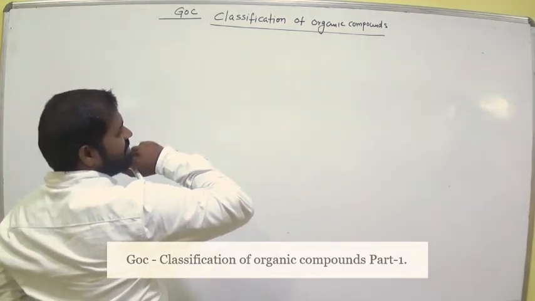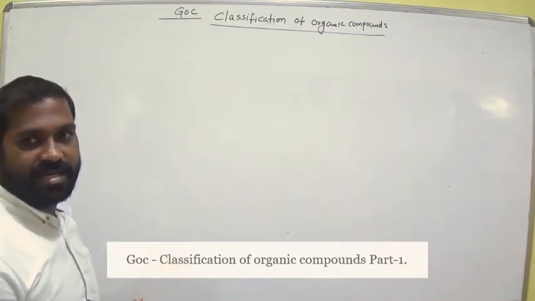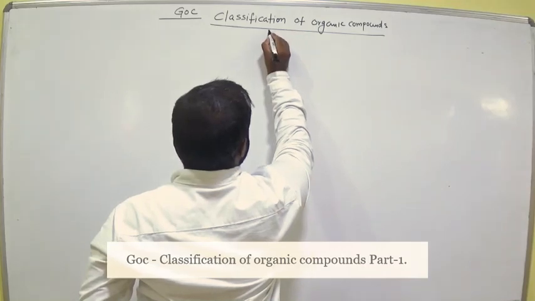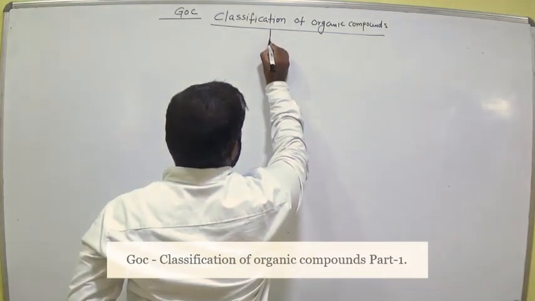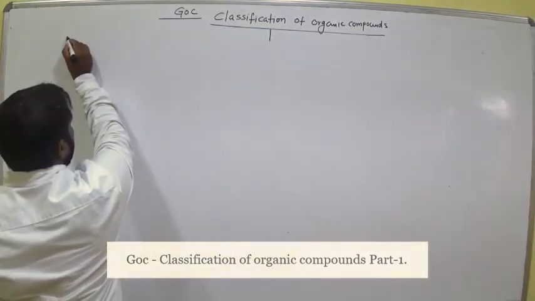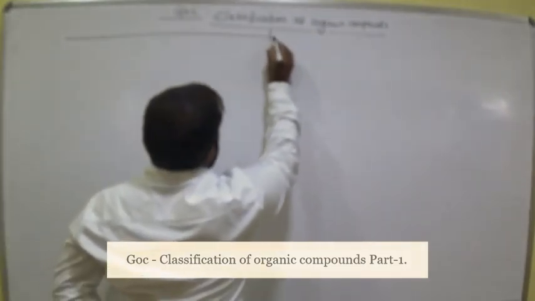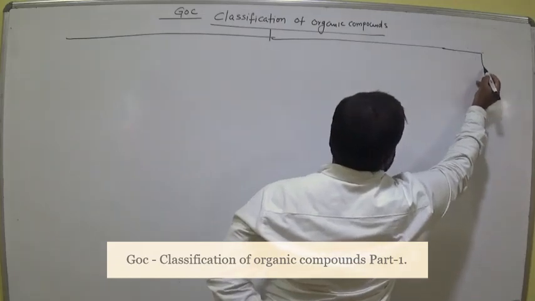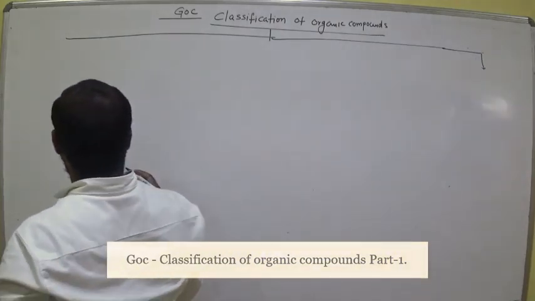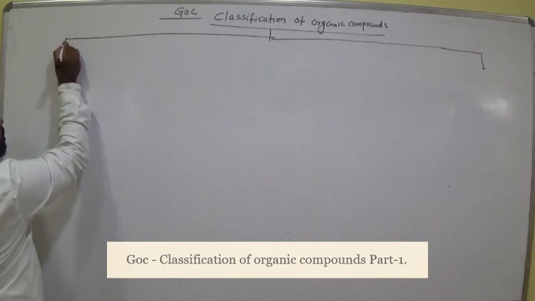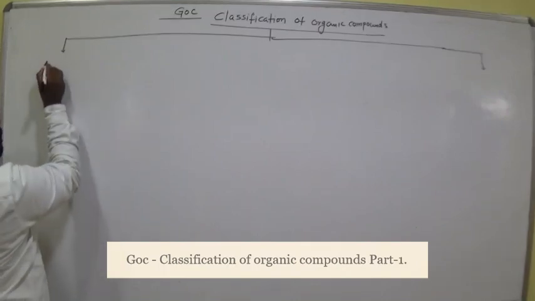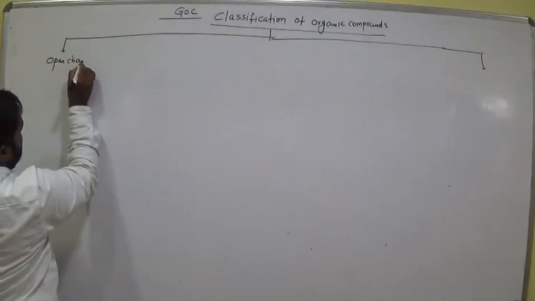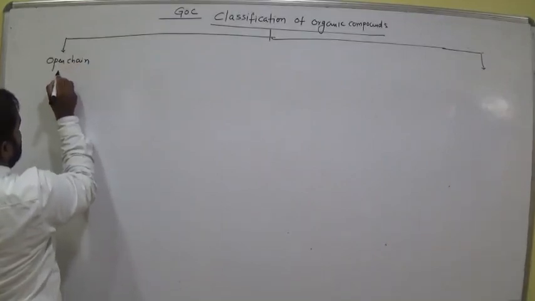Organic compounds are classified generally into two types. In that, the first one is open chain or acyclic.